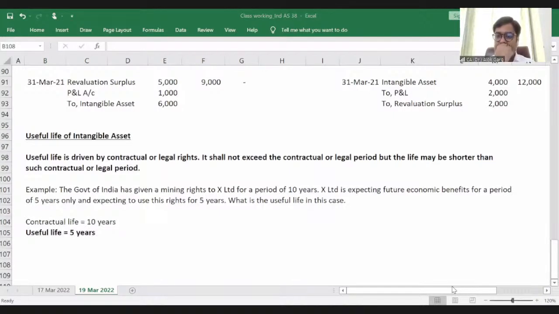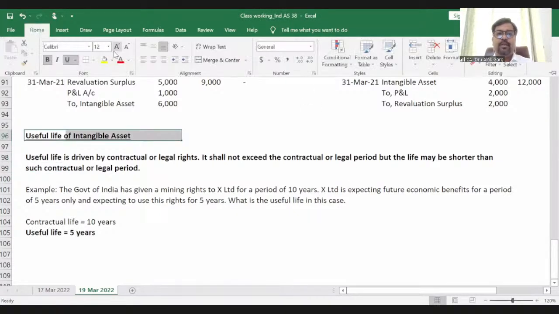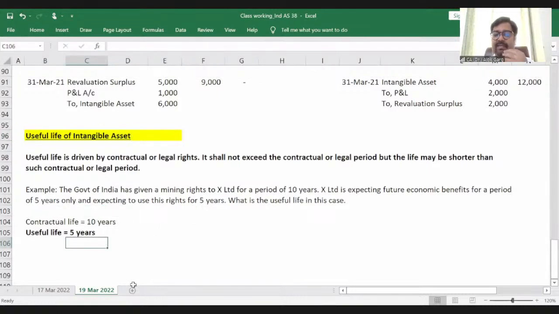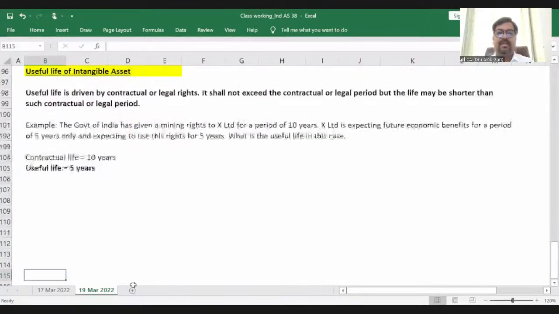Right, guys? Is it clear? I hope it is clear to all of you. I'm also putting these class notes into the Excel file so that you will have this Excel file. Okay. You can download this Excel file from the portal and you can have this entire material.